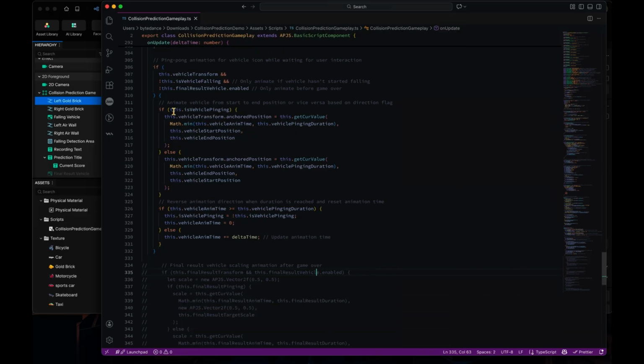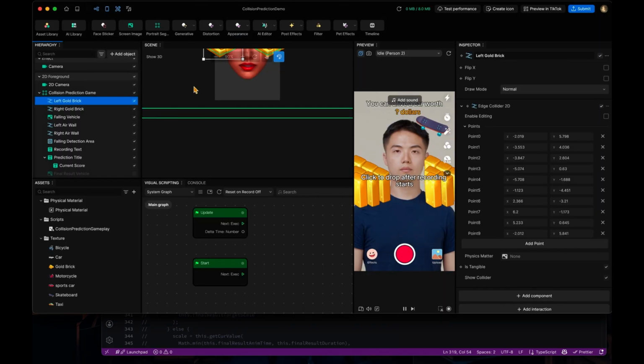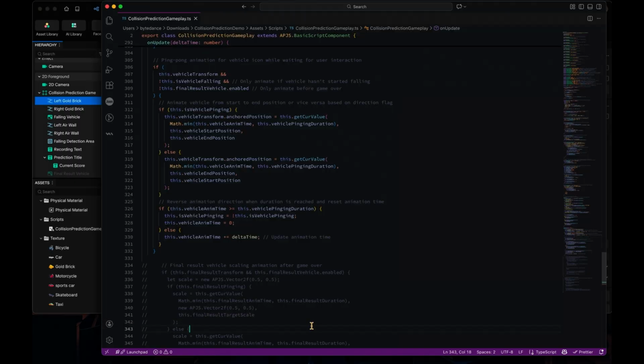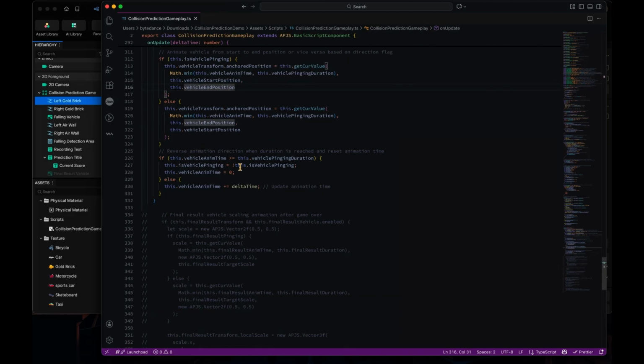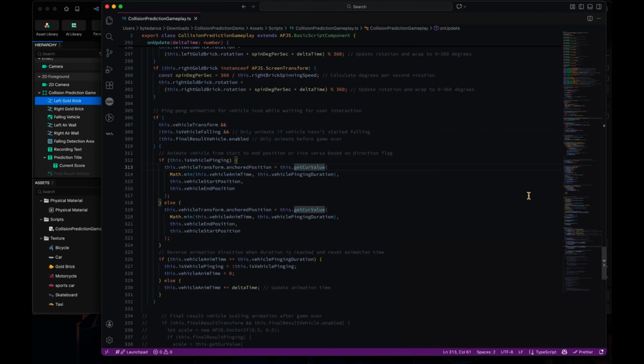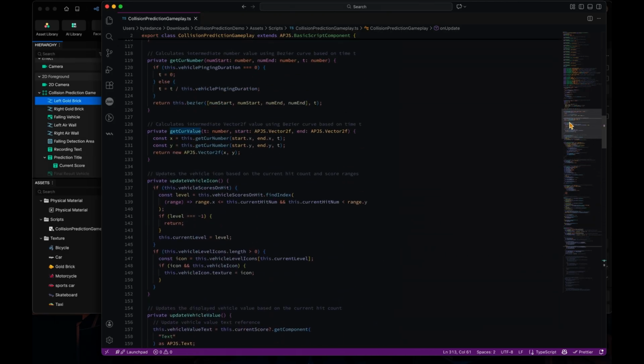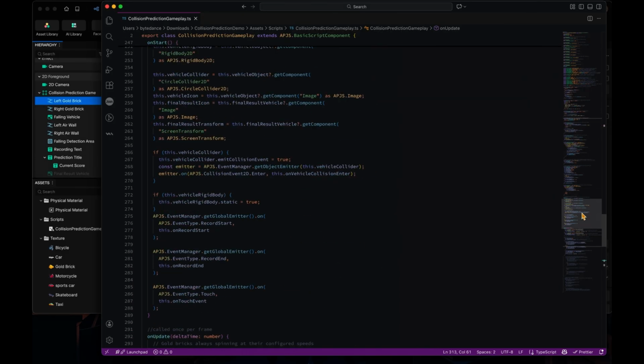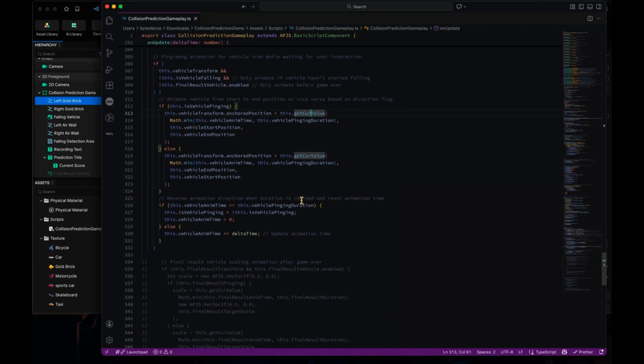And if this vehicle is pinging, which means ping pong, it's going from the left to the right, which means pinging, and from the right to the left is ponging, and we're gonna interpolate this from the start point to the end point. And if it goes backwards, it will go from the end point to the start point, which is kind of easy to understand by using this get current value that we just implemented above as the mathematics utility function.